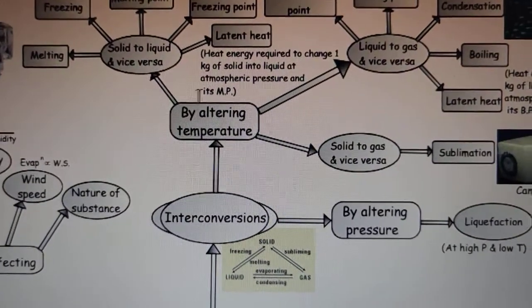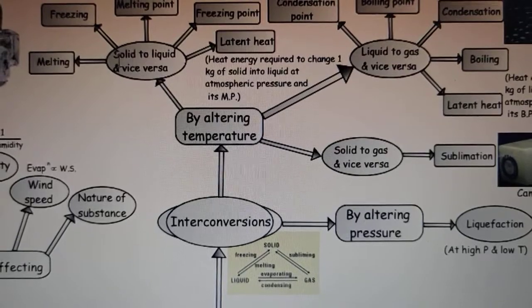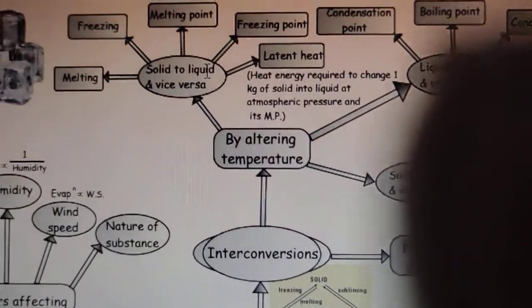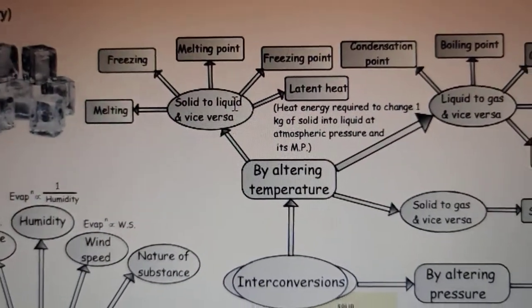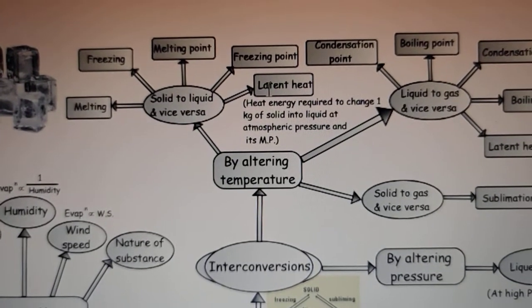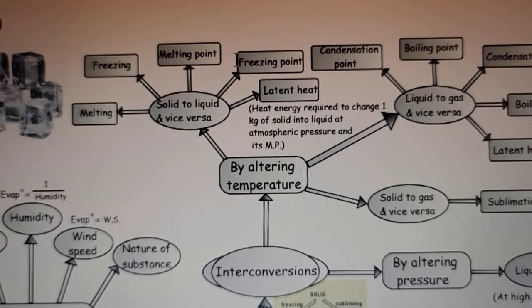Then by altering temperature, we can change a solid into a liquid and vice versa. A solid can be changed into a liquid, that is, melting can be done by increasing the temperature, and the reverse of this can be done by decreasing the temperature. I have marked some terms over here like latent heat, freezing point, melting point. Now what are all these?